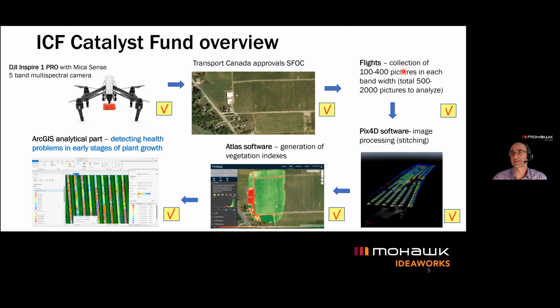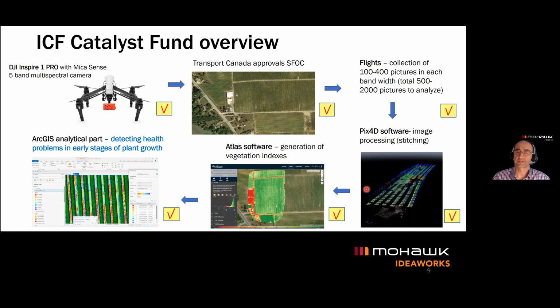And we collected hundreds of images, because we have 5 different sensors, or 5 different lenses, 5 different cameras. Each lens was capturing one image, and these images were taken at different wavelengths of electromagnetic radiation. After the images were collected, we processed them using the photogrammetric software Pix4D.